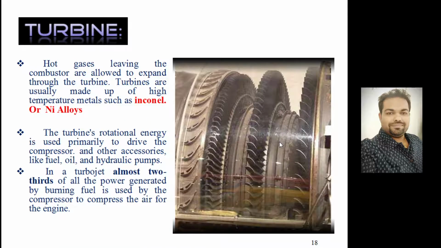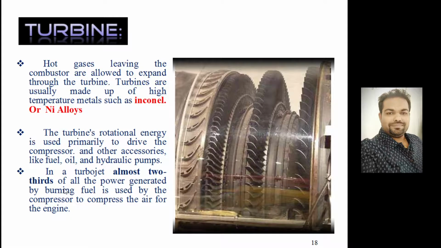If we look at the turbine particularly, hot gases leaving the combustor are allowed to expand through the turbine, and turbines are usually made up of high temperature metals such as Inconel or nickel alloy, because these will be subjected to a very high temperature environment. These are the blades of the turbine over which hot gases strike, and they rotate and generate mechanical work.